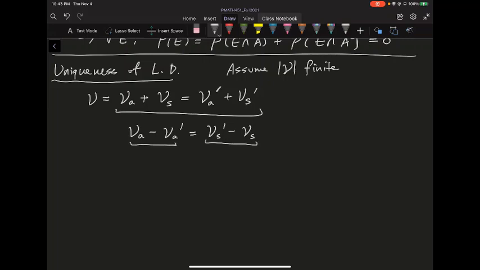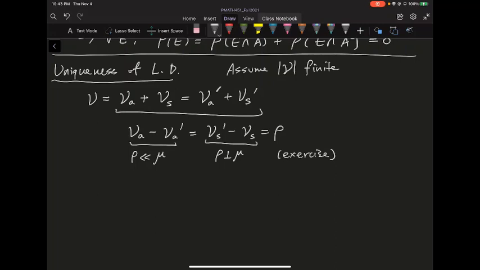You can convince yourself that if you have two measures that are both singular to mu, then their difference, as a signed measure now, is still going to be singular to mu. So let's call this rho. This part tells you rho is mutually singular to mu. And here mu of A and mu of A prime are both absolutely continuous with respect to mu, and you can convince yourself why rho is absolutely continuous with respect to mu as well. That's an easy exercise. And from there it is pretty clear.